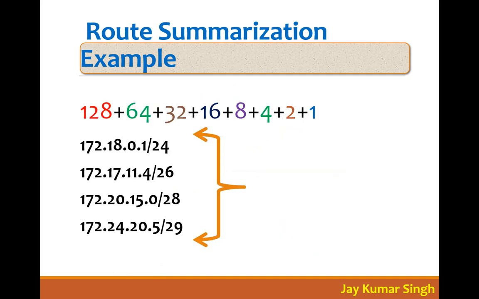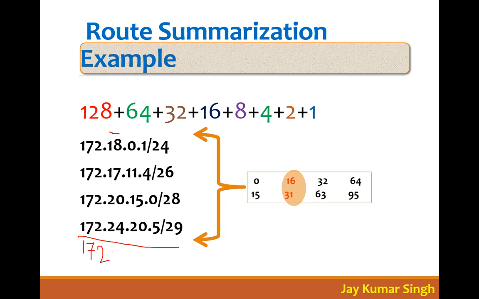this is all your networks which are coming to your router, with different subnet masks. But when you summarize it, now see. Here simply you have to write that I have 172 common, here I do not have common. So what is your minimum number? Minimum is 18 and maximum is 24. So total how many IP addresses do you need?